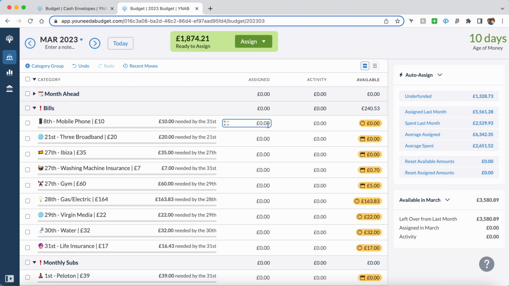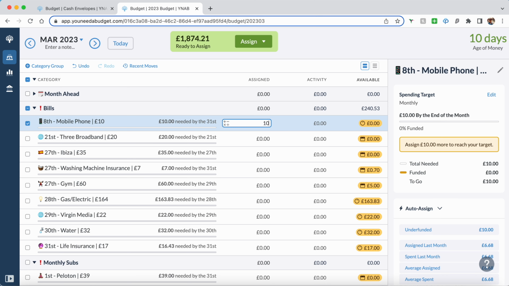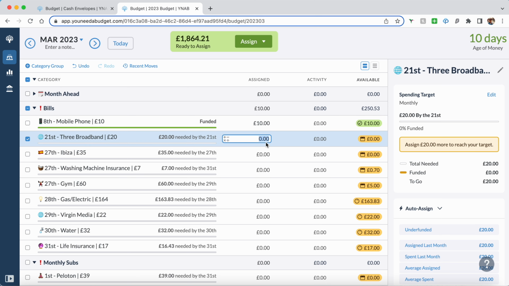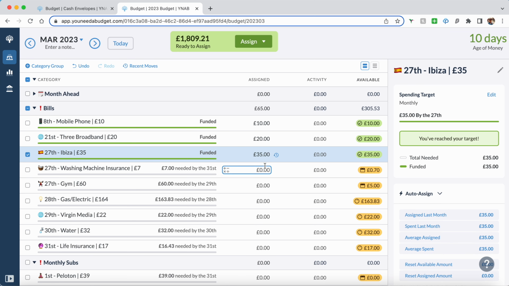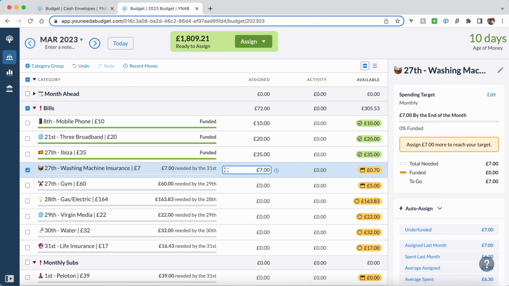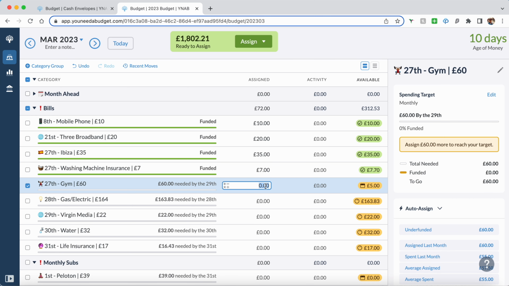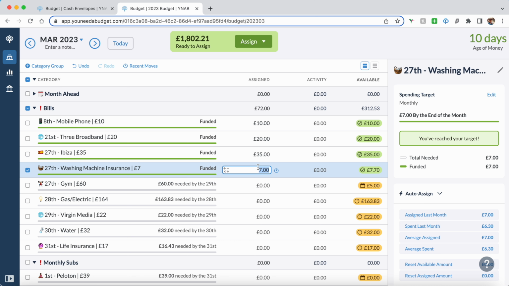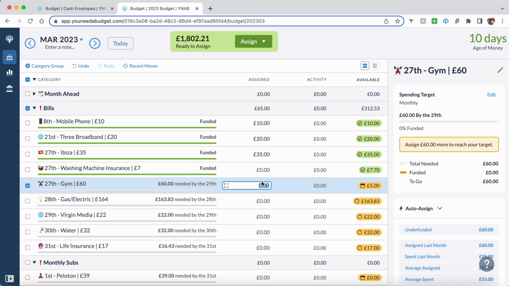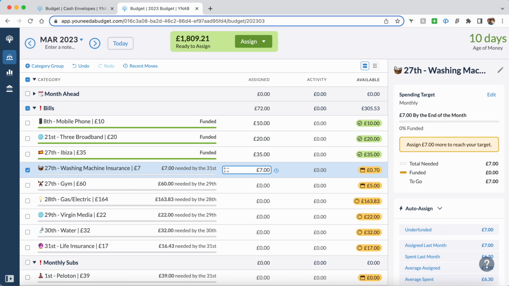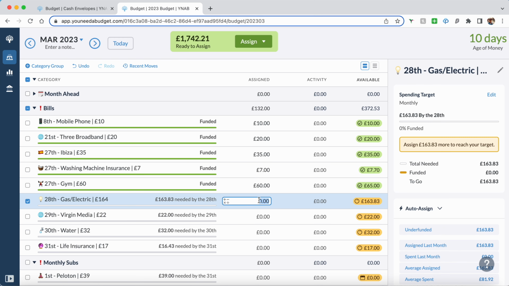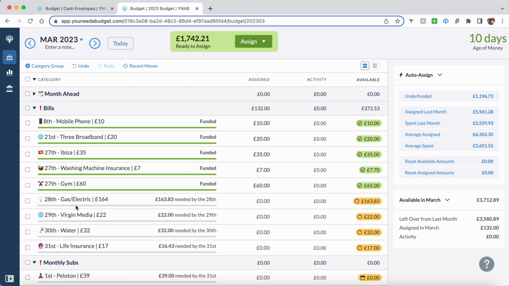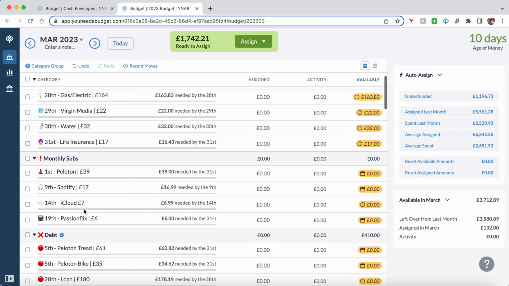So in March, I need to cover these bills that are happening before I next get paid. My phone, my internet, my holiday, my insurance for the washing machine, because I've recently had to replace that. That's 7. Then my gym membership, and this will all get covered with my March paycheck.